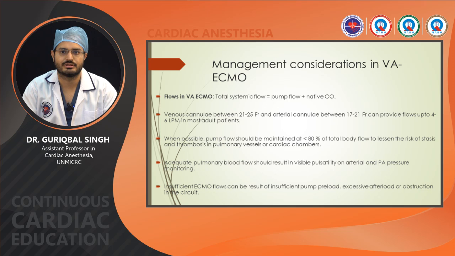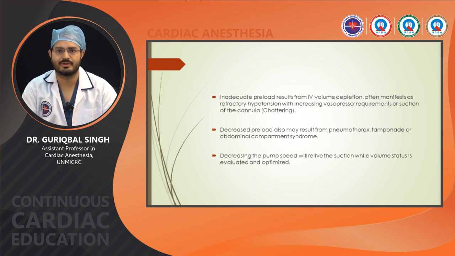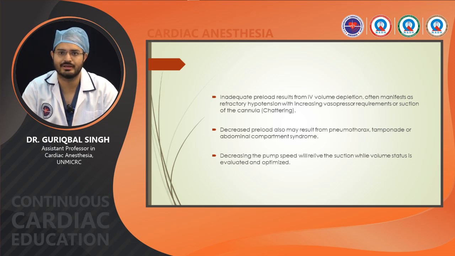Adequate pulmonary blood flow should result in visible pulsatility on arterial and PA pressure monitoring, and insufficient ECMO flow can result from insufficient pump preload, excessive afterload or obstruction in the circuit. Inadequate preload results from intravascular volume depletion, which often manifests as refractory hypotension with increasing vasopressor requirement or suction of the cannula, called chattering. Decreased preload can also result from pneumothorax, cardiac tamponade or abdominal compartment syndrome. Decreasing the pump speed will relieve the suction while volume status is evaluated and optimized.